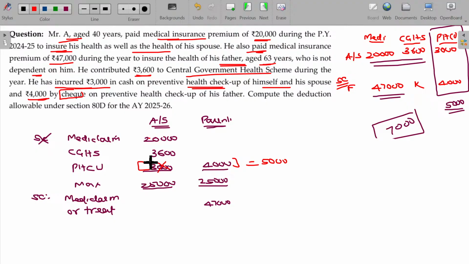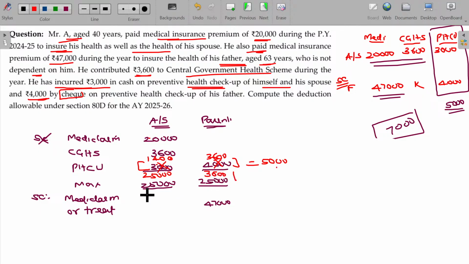So you cut and make it 1,400 only, so that now you'll get 25,000 here. Overall limit 5,000 is eligible, but 1,400 is already claimed. Out of 5,000, 1,400 claimed, you can claim balance 3,600 here.